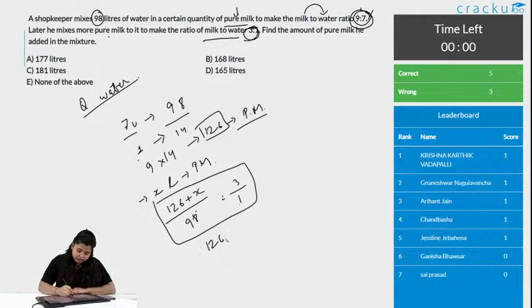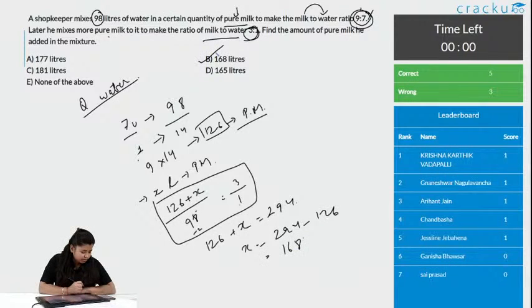It is 126 plus x is equal to 93 into 3. Again, if you are finding a difficulty to calculate or multiply this, just do it. 3 into 100 is 300, minus 6, because this is 2 times less, so 3 into 2 is 6. You need to do minus that and you will get 294. x is equal to 294 minus 126. What you get is 168. Option B is the correct answer.